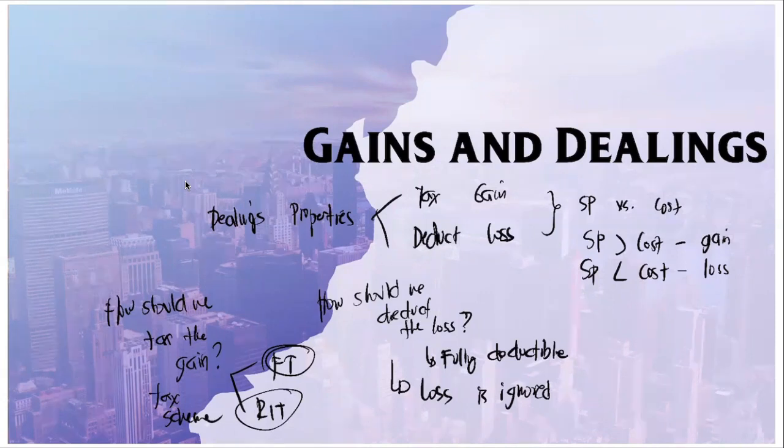tax schemes. So what are our tax schemes again? It can either be subject to final tax or subject to regular income tax. If it is subject to final tax, what is the rate? If it is subject to regular income tax, how should we present it? Next, how should we deduct the loss? Should we deduct it in full? Is it fully deductible? Or will we ignore the loss? So these items will be answered throughout our discussion.